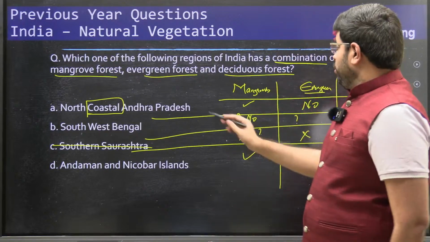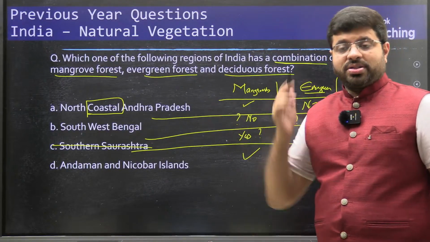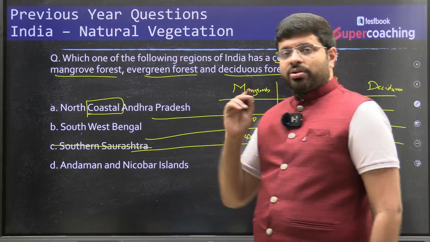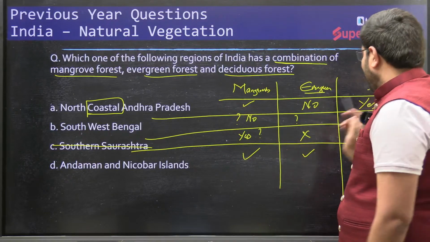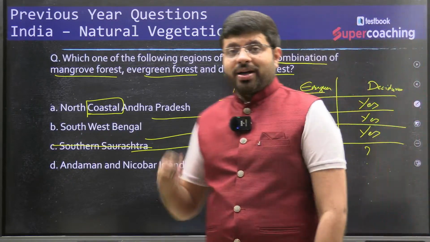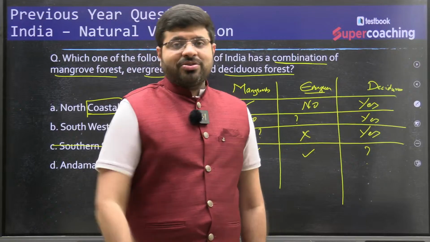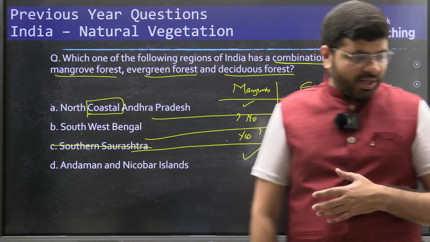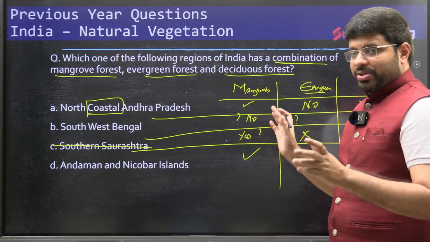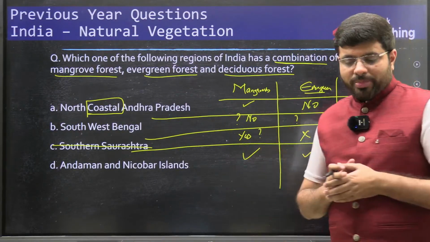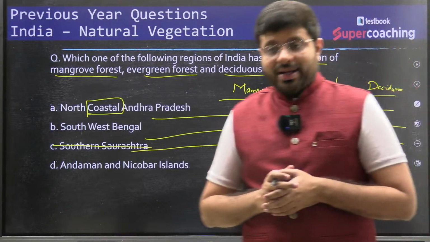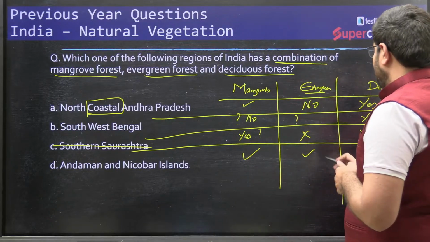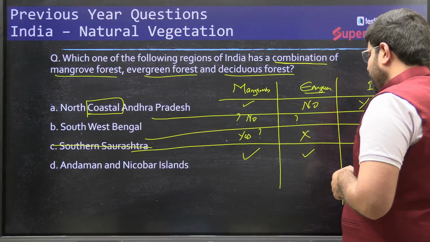But do you find evergreen at north coastal Andhra Pradesh? At the exam, during the exam time? Question mark. Southwest Bengal, do you find evergreen? Question mark. But do you find deciduous in Andaman Nicobar? Question mark. With these questions, you should be able to get the answer, right? So the options are of multiple dimensions which we need to understand here. So if you see this, do you find deciduous even in the Andaman Nicobar?